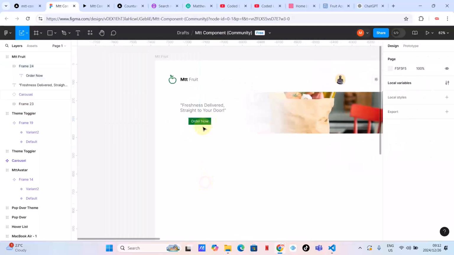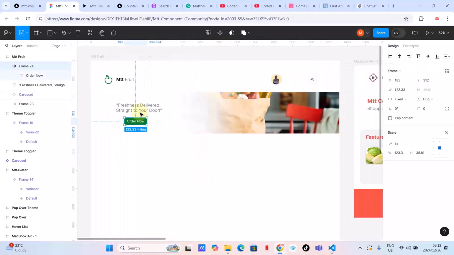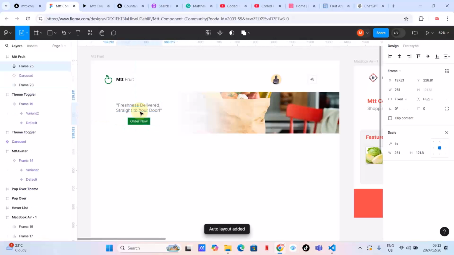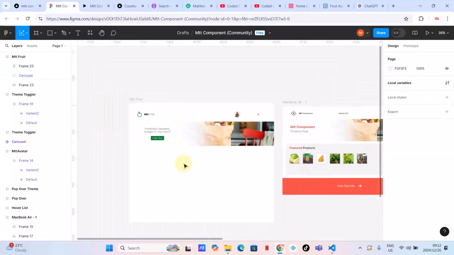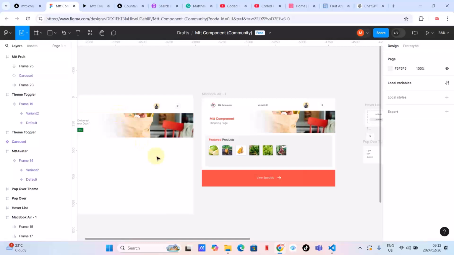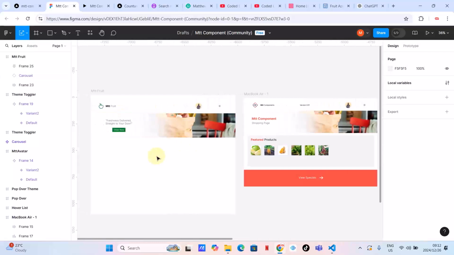Okay, so this is what we are going to do. I'm going to click on this one, click on this one, Shift A. As you can see, click on this and click on this one and align it, so that it can be perfectly centered. So I hope this and this are plus minus the same thing. And then what I want to do now, let's change this image.